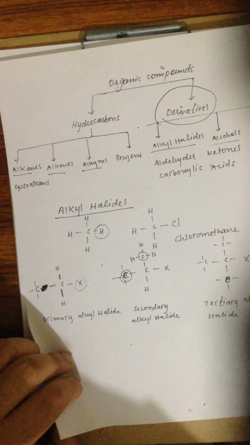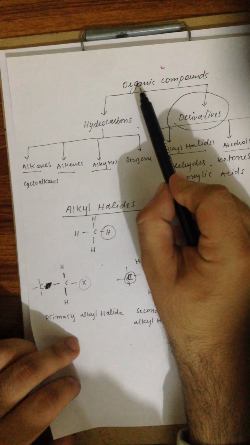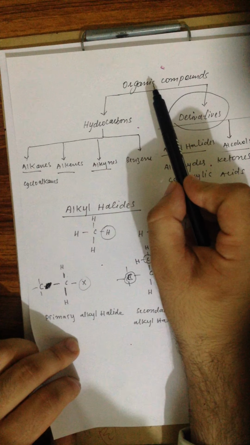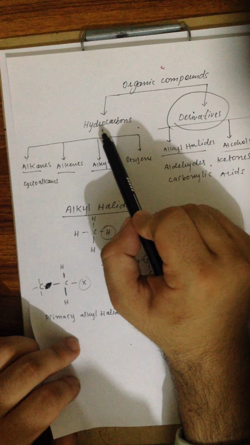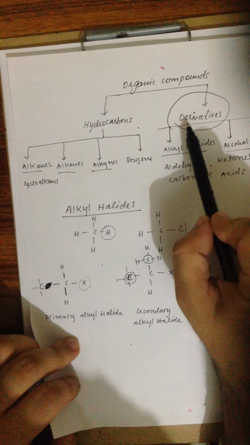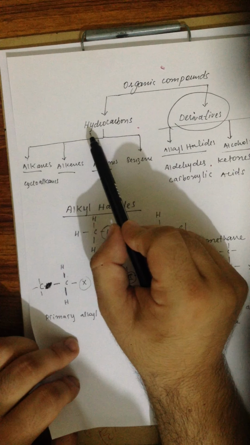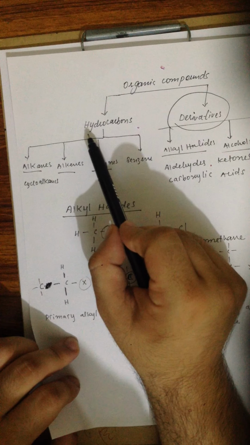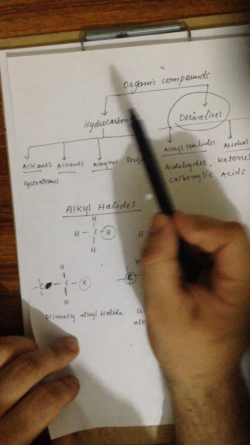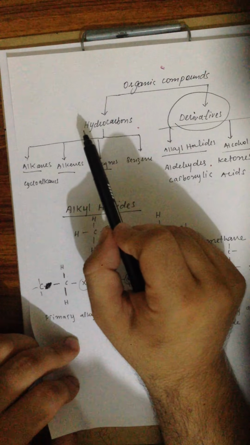So let me summarize this lesson. Organic compounds are classified into two major classes: hydrocarbons and derivatives. Hydrocarbons are those compounds that consist of carbon and hydrogen only. There is no other atom. They are only compounds of carbon and hydrogen.